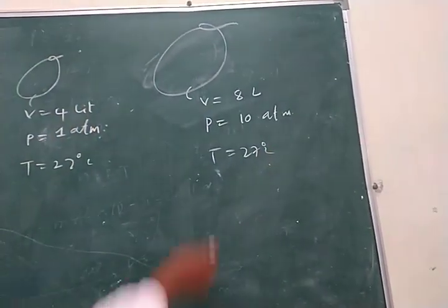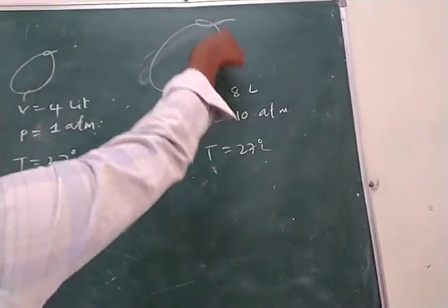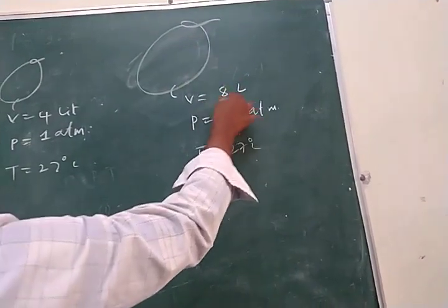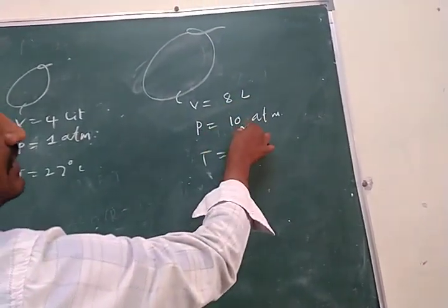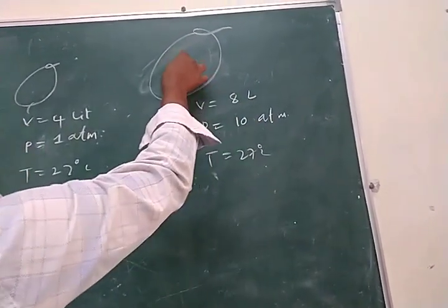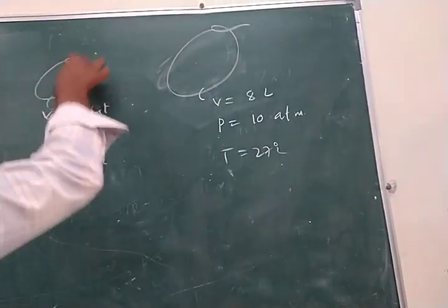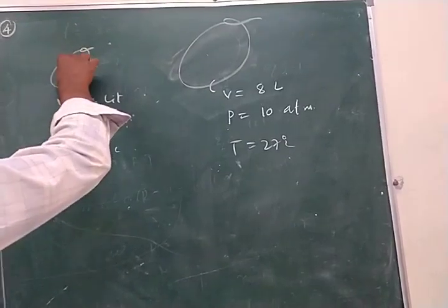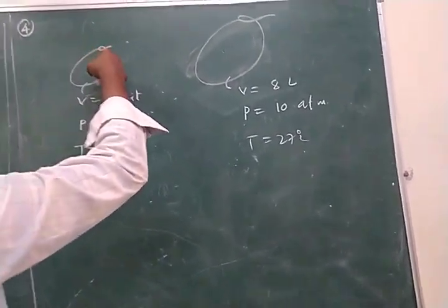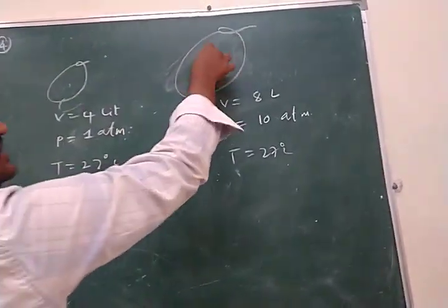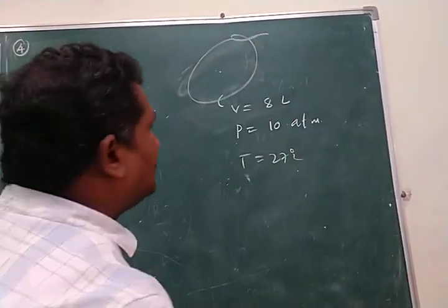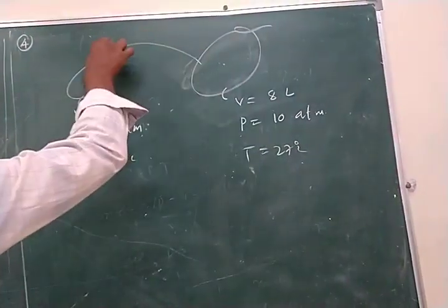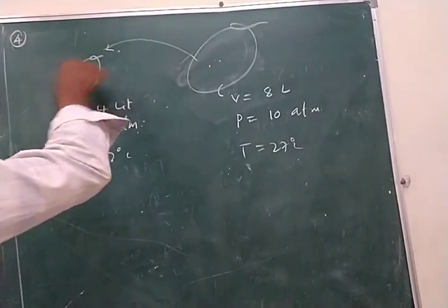By using a large balloon with capacity 8 liter and pressure 10 atmosphere hydrogen gas, how many small balloons of 4 liter capacity can be filled? So we have to transfer the gas from here to here.